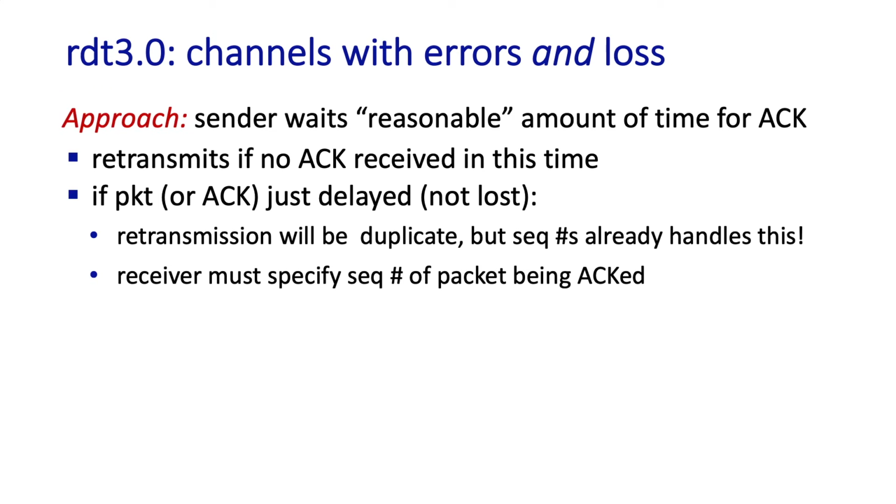Most of the work's going to be done at the sender, and so the sender, after transmitting, is going to wait some reasonable amount of time for an acknowledgement to be received from the receiver. If no acknowledgement is received within this amount of time, the sender is simply going to retransmit. The one change we're going to have to make is that the receiver is going to need to indicate the sequence number of the packet that's being acknowledged. And this is a difference from RDT 2.1 and 2.2, and you might want to think about why that's the case here.